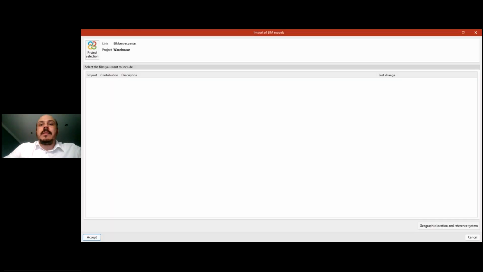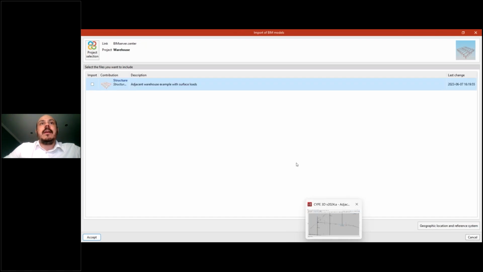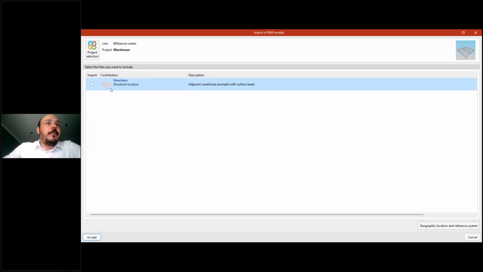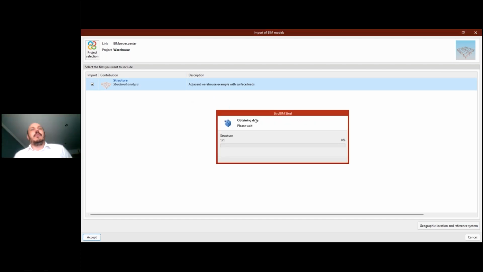Okay, so it's the same that was created at CYPE 3D. Inside of this project, I just have one contribution. This contribution is called Structure. Okay, it was the structure analysis of the structure. And let's import this contribution to StruBIM Steel.